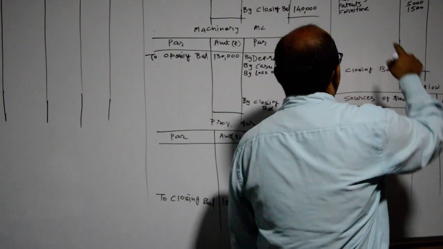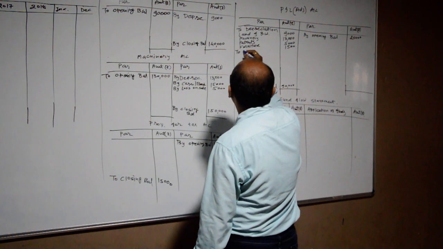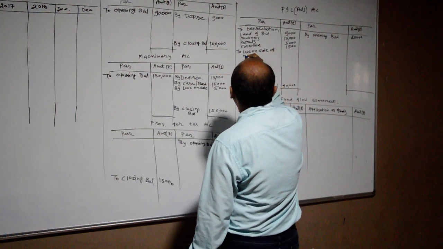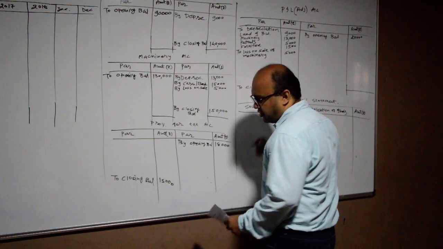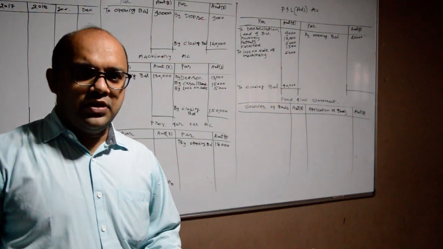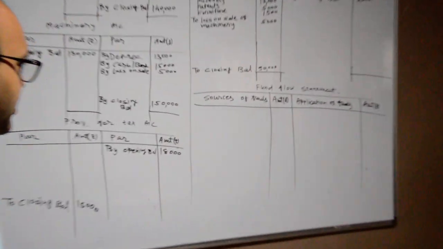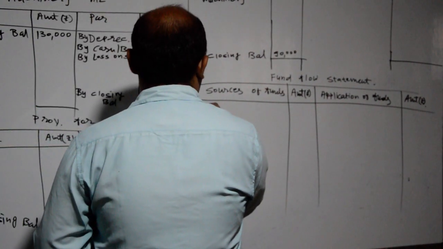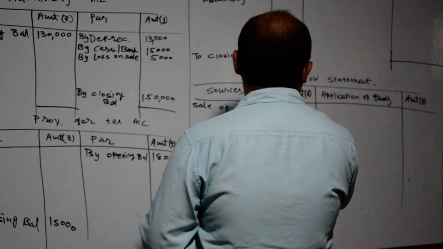The effect of the loss will be on the debit side of the P&L adjustment account: to loss on sale of machinery 5,000. Another effect, of the rupees 15,000 received, will be given on the sources of fund side, because when we sell our fixed assets we receive some amount, and when we receive some amount the effect is in the fund flow on the sources of fund side. So, sale of machinery 15,000.